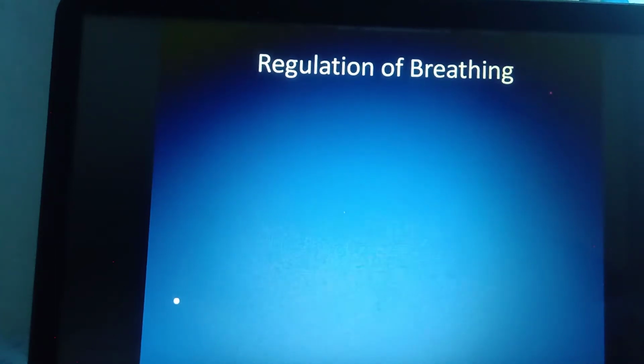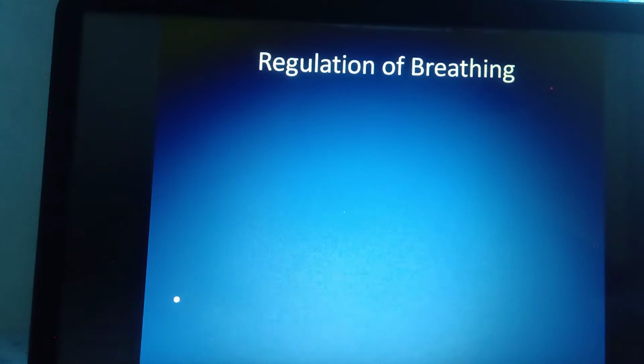Regulation of breathing. In the topic human respiration and circulation, up to last lecture we have studied about the respiratory system in human beings and the mechanism of respiration. Here, if we take the regulation of breathing, in a human being the regulation of breathing is under the control of the nervous system and chemical changes that take place inside the body fluids.